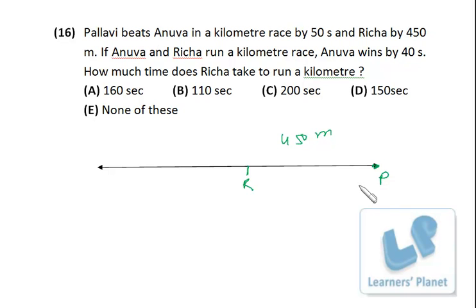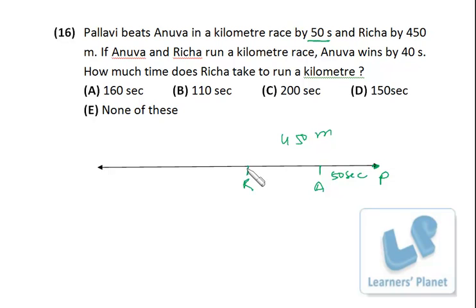So when Pallavi has completed the race, Pallavi beats Anuva by 50 seconds, right? So Anuva will still take 50 seconds to reach the destination. So I suppose Anuva is somewhere here, and Anuva will still take 50 seconds to reach this point, right? Now this is the situation.